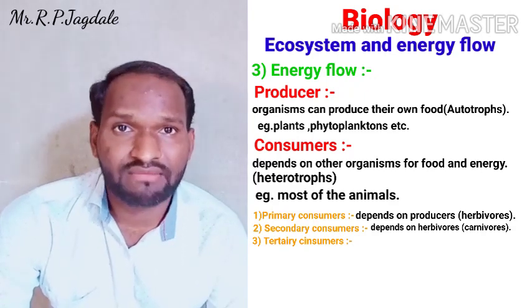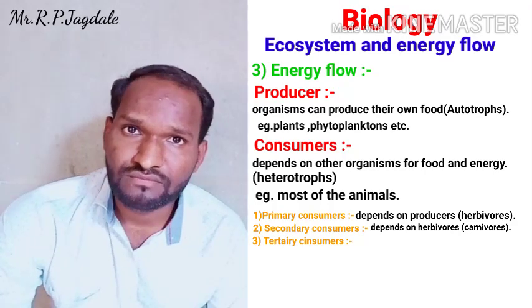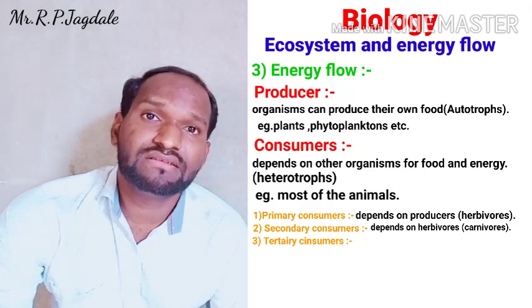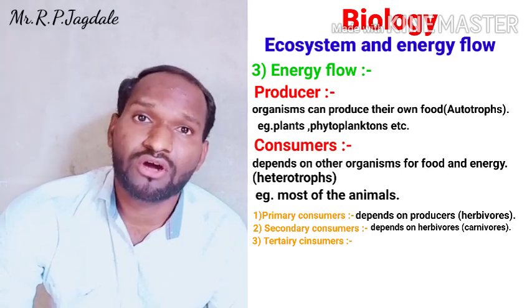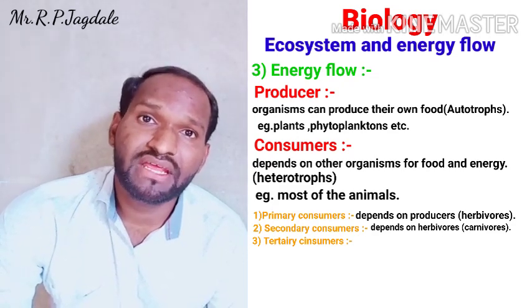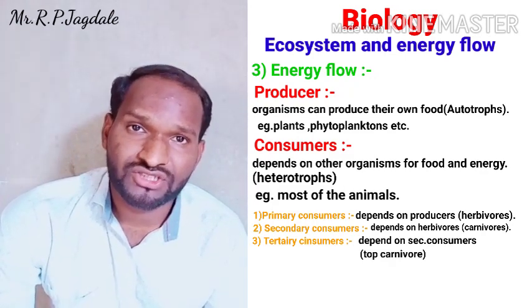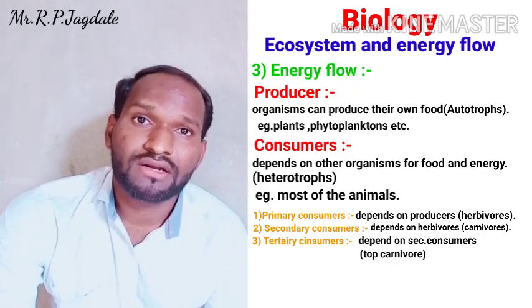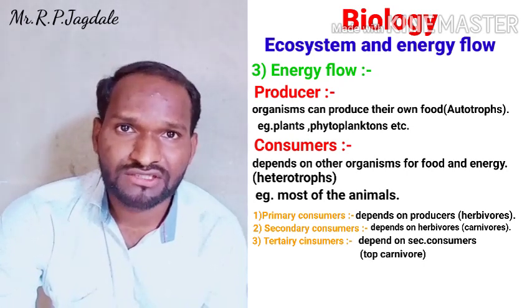So they can be called secondary consumers or carnivores. Then tertiary consumers. Tertiary consumers are the organisms which depend on secondary consumers for their food and energy. They are called top-level consumers or top carnivores.